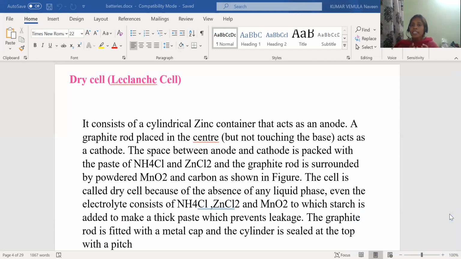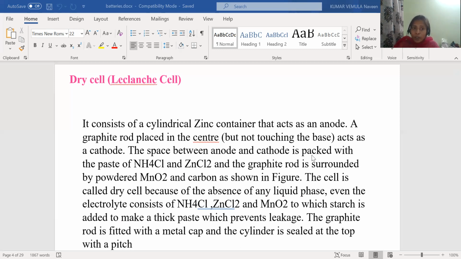Yes, semi-solid is nothing but the molten state. Either in the molten state or in the liquid state. So in this, we are using paste form. Paste form is nothing but the molten state electrolyte we are using in the dry cell. So in between anode and the cathode, we are having electrolyte which is in the paste form, that is ammonium chloride and the zinc chloride.